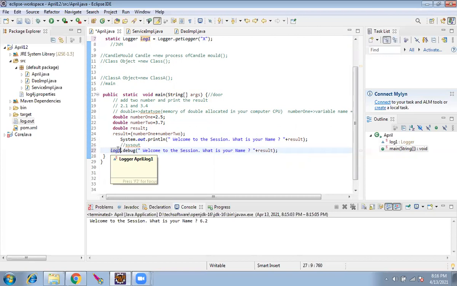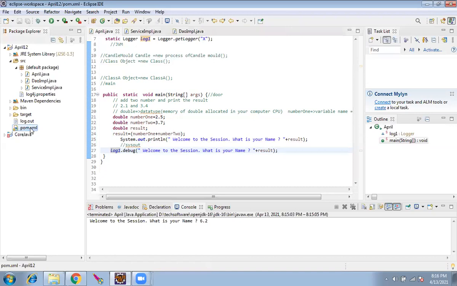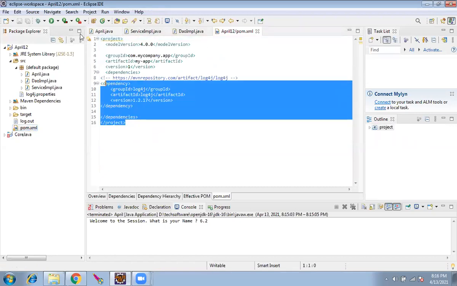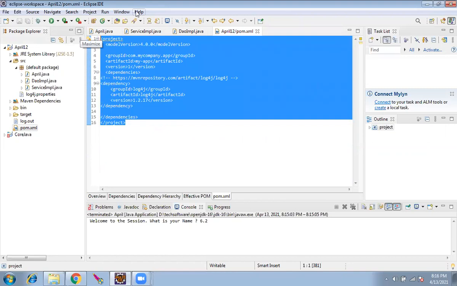Okay. So Rajesh, could you tell me how to get the logger? Step 1 is you have to add the form.xml file. I will copy this and paste it in the chat here. It's sent in the chat.